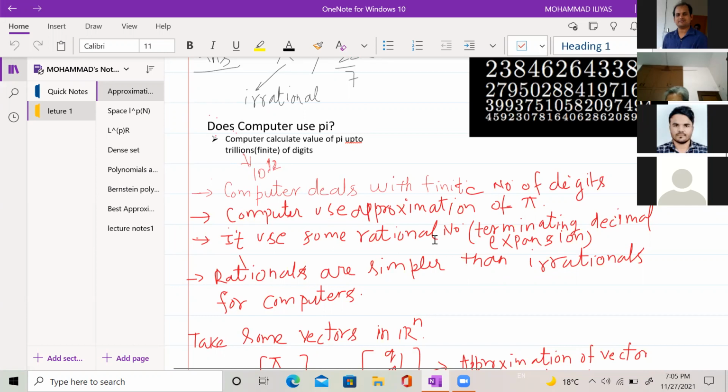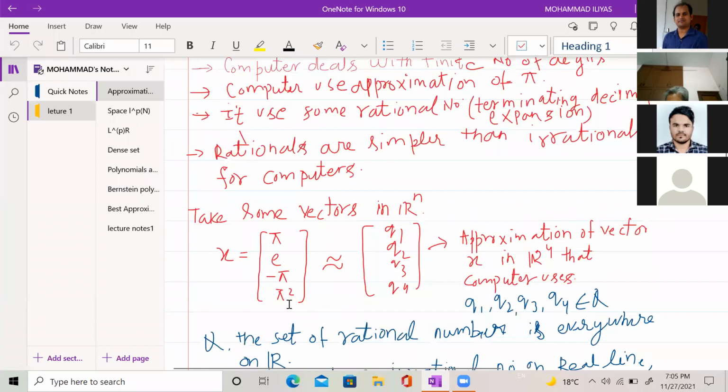For example, we want to represent some vector in R^n in a computer. Suppose I take the vector x equal to (pi, e, minus pi, pi squared). Is it representable in a computer? The computer cannot exactly represent this vector. So what does the computer do? It uses an approximation of pi up to some digits, maybe 2 trillion, 3 trillion, depending on the accuracy.